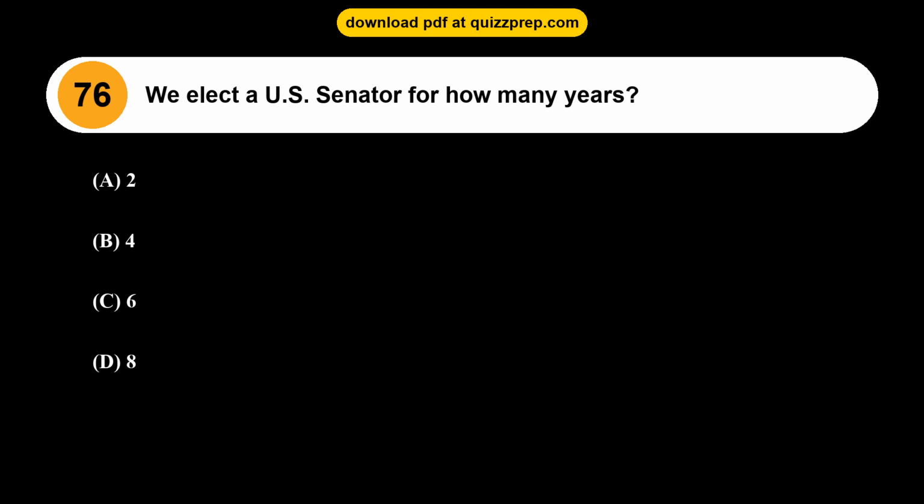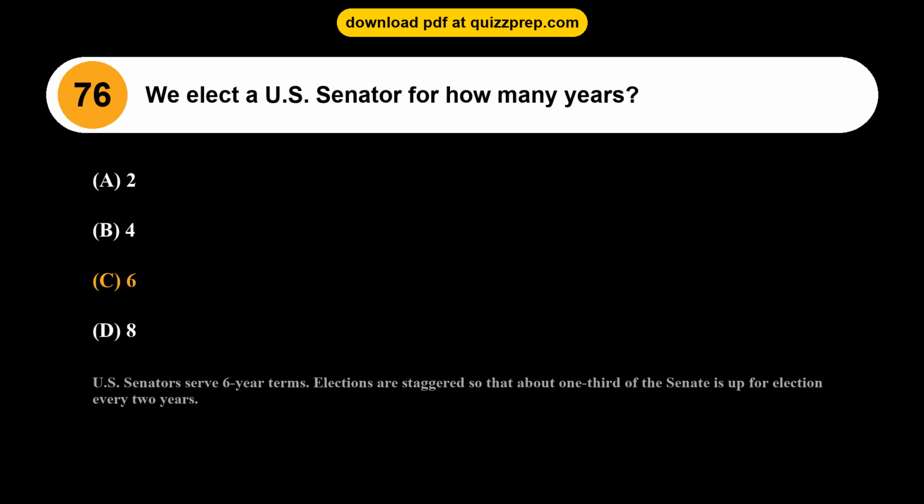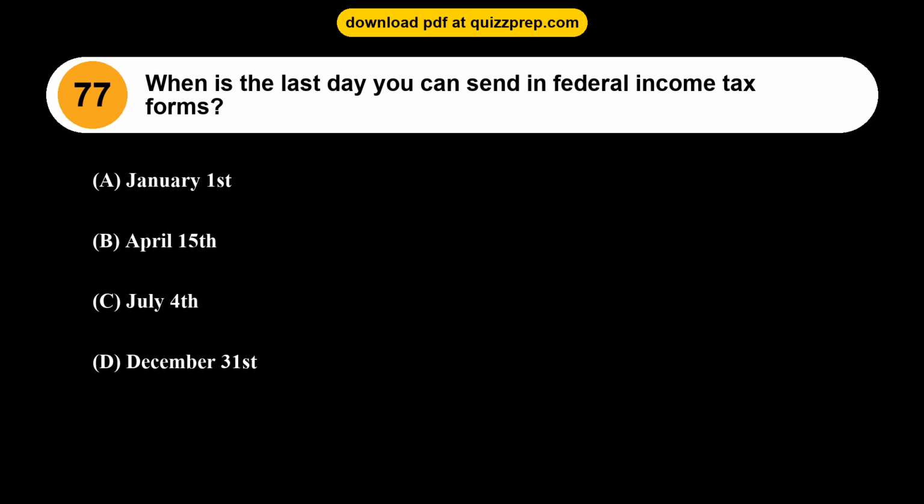Question 76. We elect a U.S. Senator for how many years? Option A, 2. Option B, 4. Option C, 6. Option D, 8. The correct answer is option C, 6. U.S. Senators serve 6-year terms. Elections are staggered so that about 1/3 of the Senate is up for election every 2 years. Question 77. When is the last day you can send in federal income tax forms?